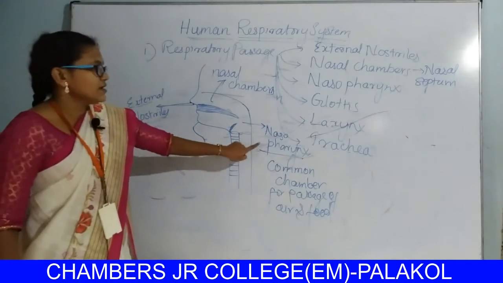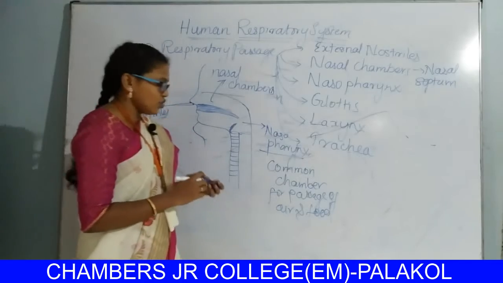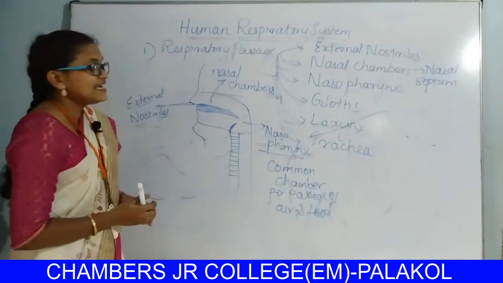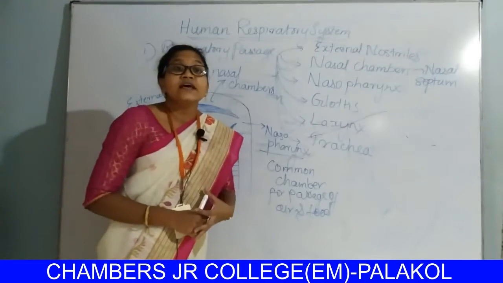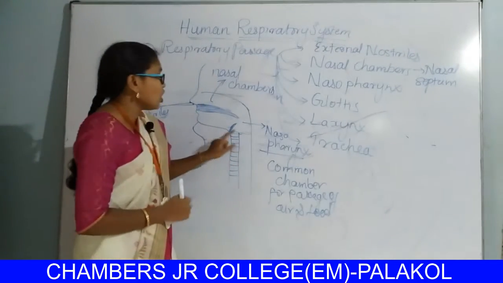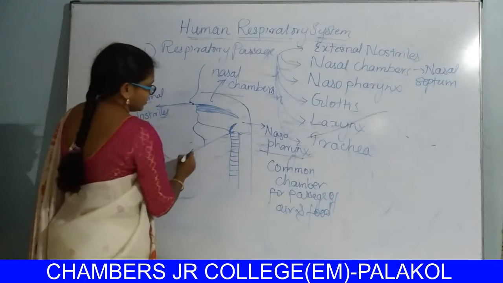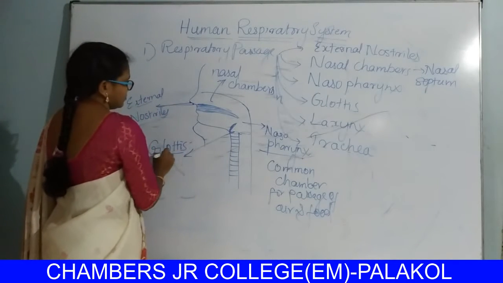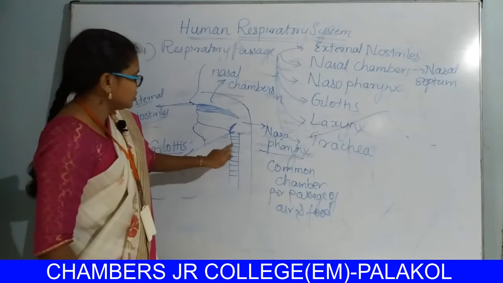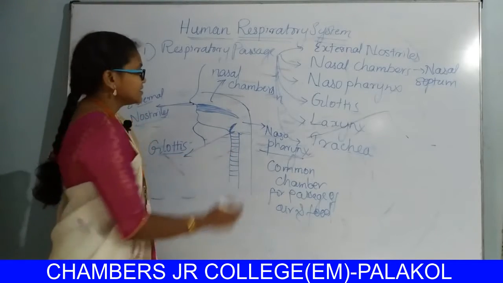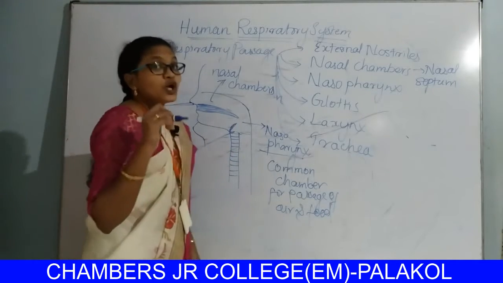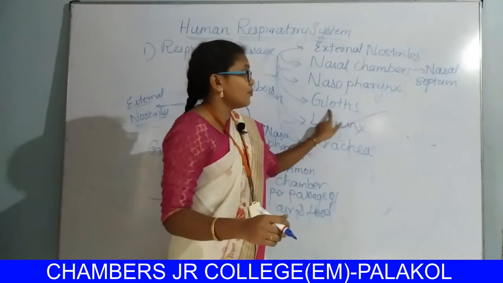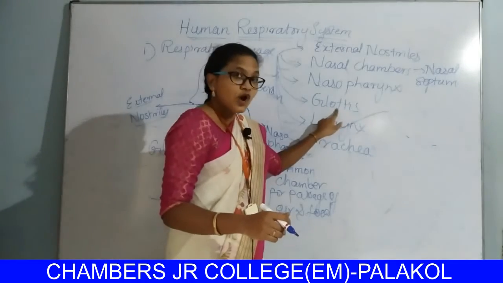The nasopharynx leads into the larynx through the glottis. This is the glottis.